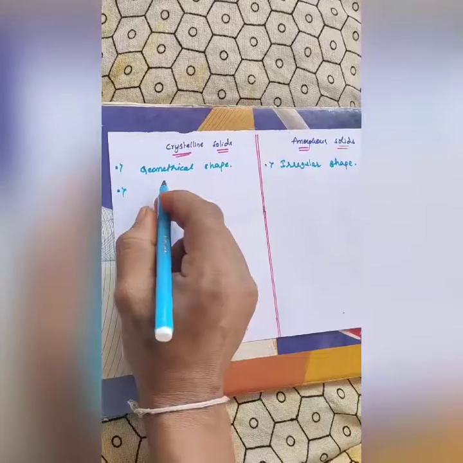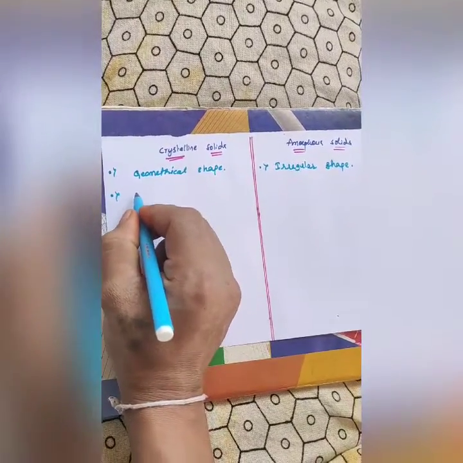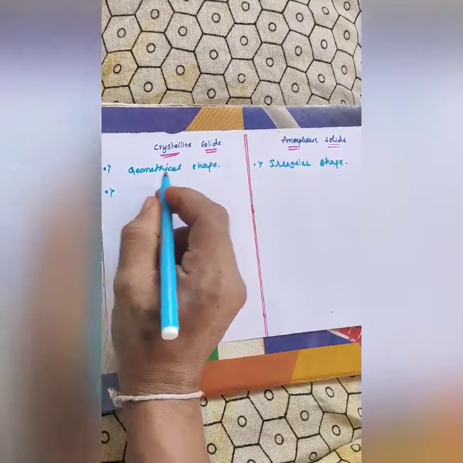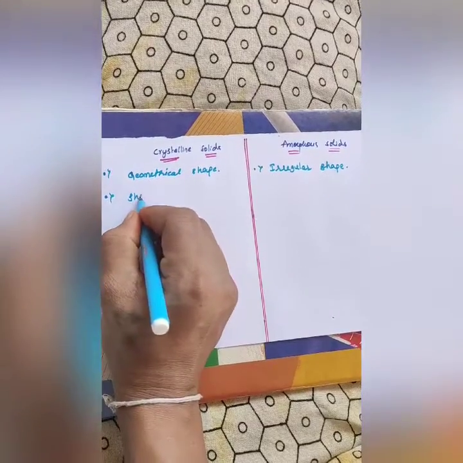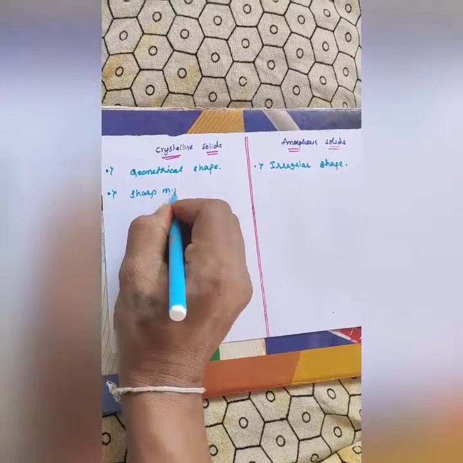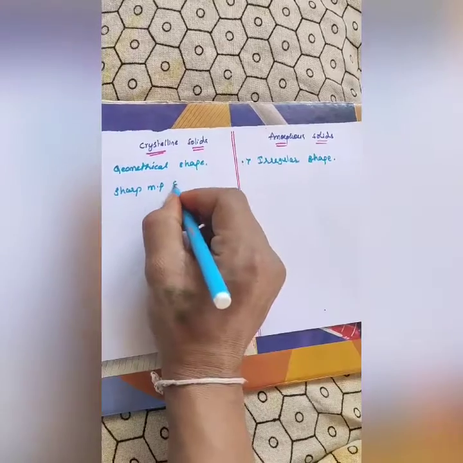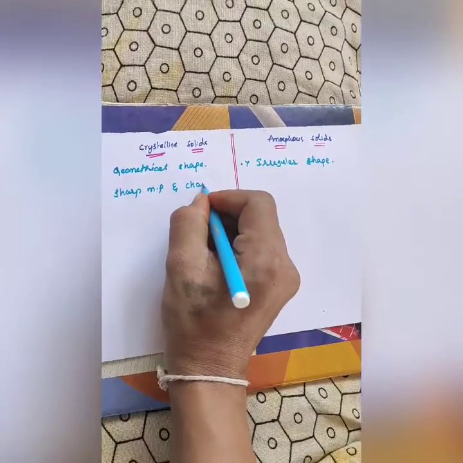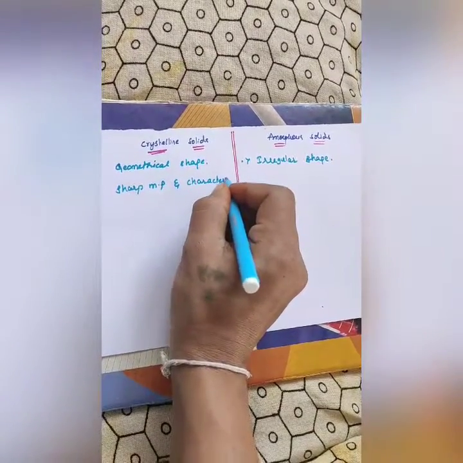Next, crystalline solids melt at a sharp melting point, and they have a characteristic temperature.